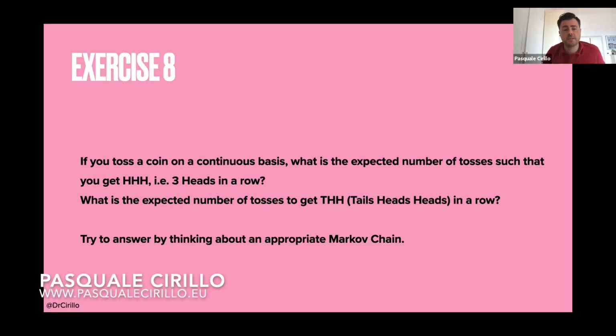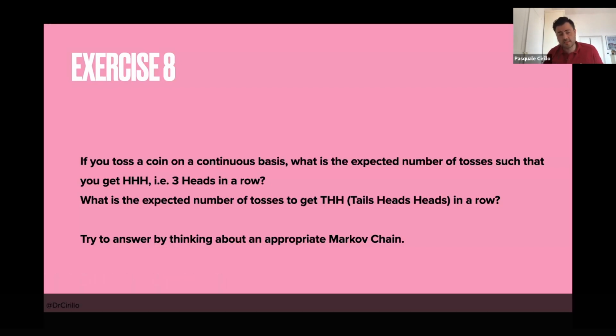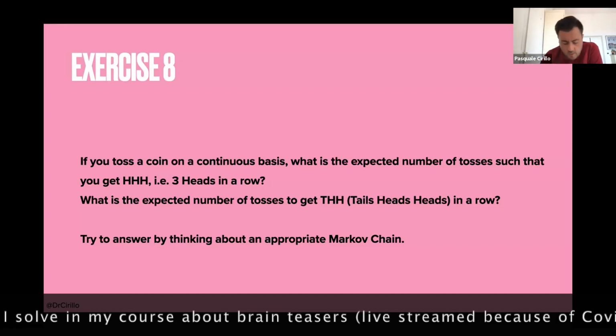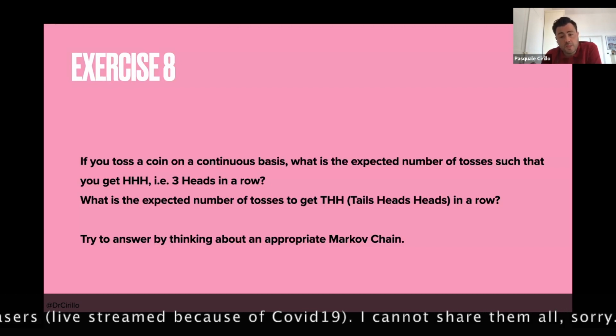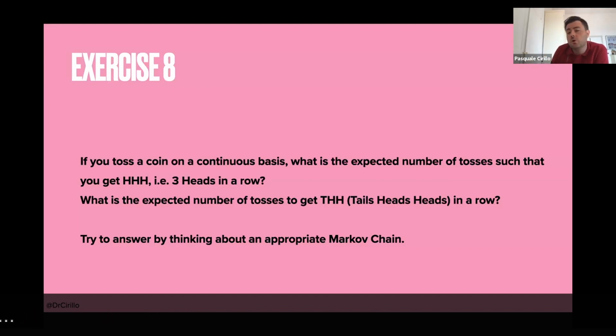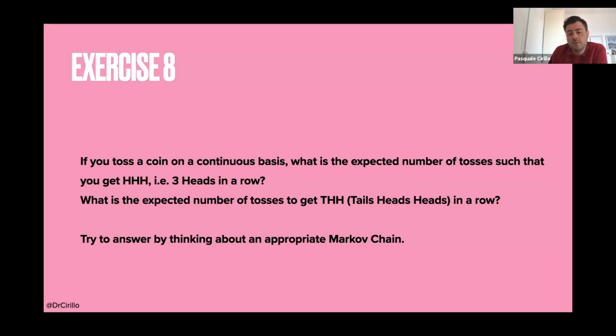The second question, question 8, is similar in the sense that we are tossing coins. So we are tossing a coin several times, and I want to know what is the expected number of tosses such that I get 3 heads in a row. That can be given in different ways, because it can be that I start now. So now is time 0, and obviously I have not tossed my coin yet, and I start tossing, and I want to know what is the expected number of tosses such that I have 3 heads.